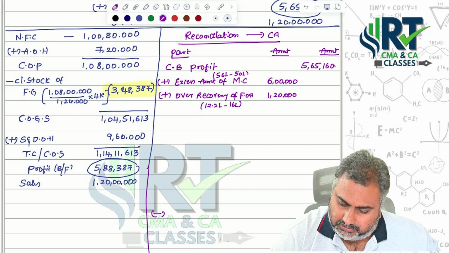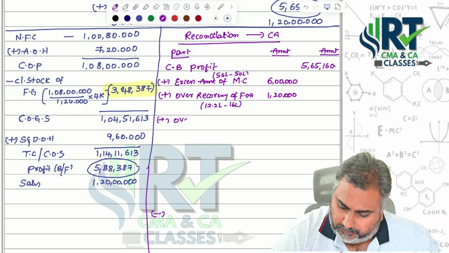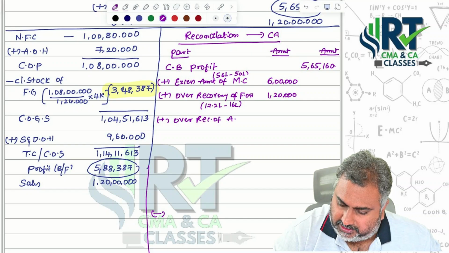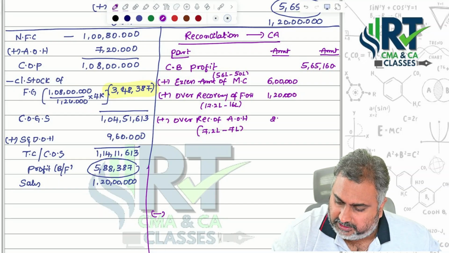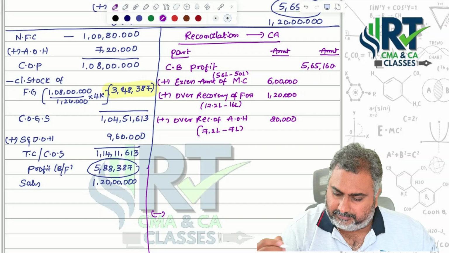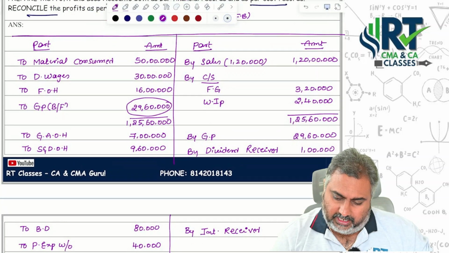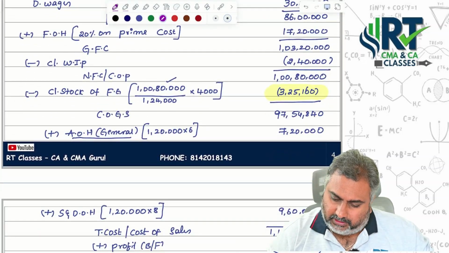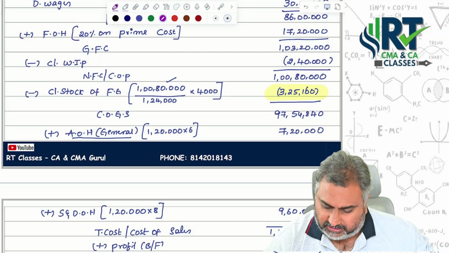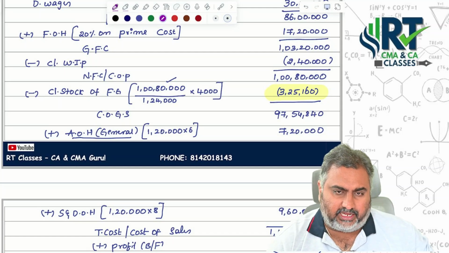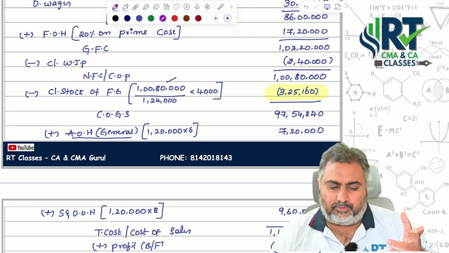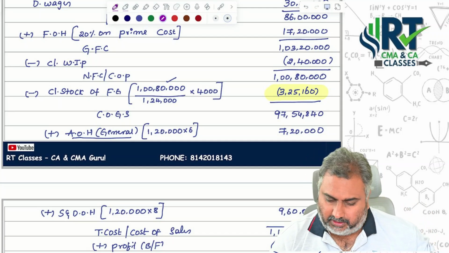Add. So add over recovery of administrative overheads. 7.2 lakhs minus 7 lakh, that is equal to 20,000. Next, sir, selling and distribution overheads 9 lakh 60. Costing point of view also we are showing 9 lakh 60 because 1 lakh 20 into 8 you are getting 9 lakh 60. Both finance and costing point of view are showing the same amount of profit, not an issue.